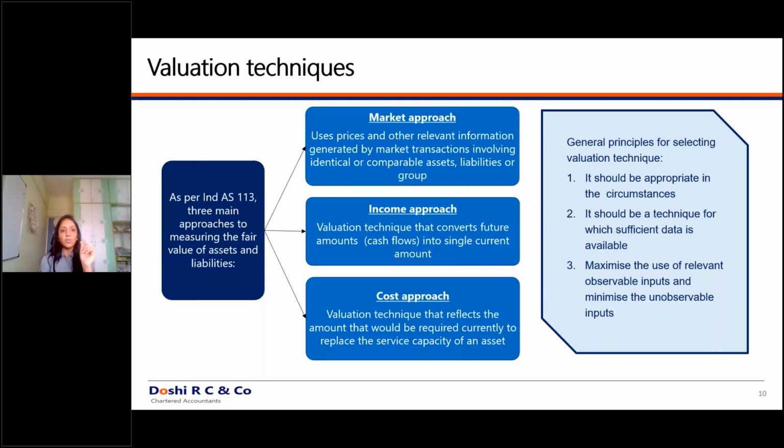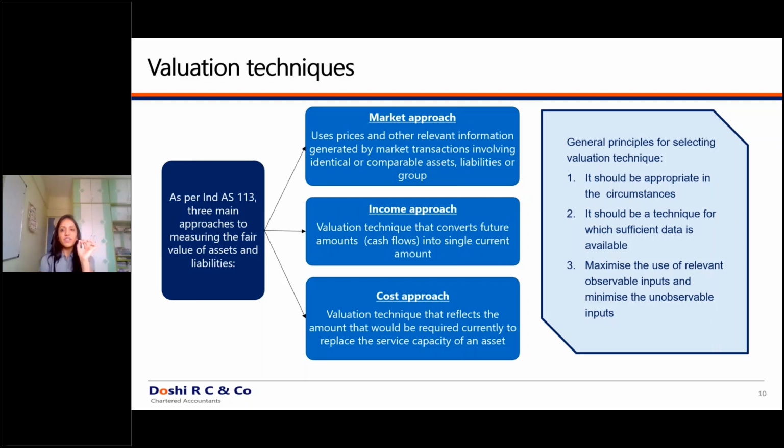Now, please understand one more fact. It is not necessary that you have to value the assets or liabilities using only one particular approach. You can value it considering 2 approaches, 3 approaches. You can assign weight to those particular approaches. This is always allowed. I can always take the market approach, take the considerations given in that market approach and use them for the purpose of my valuation. This has been allowed by the standard.